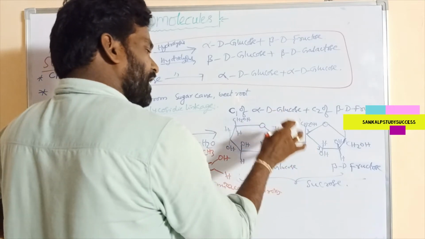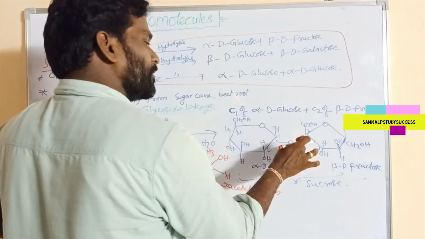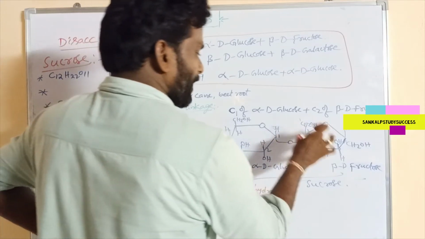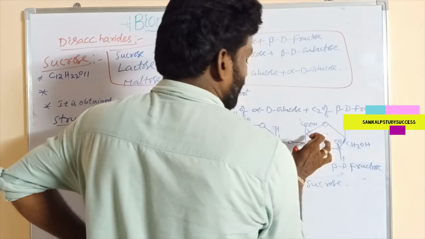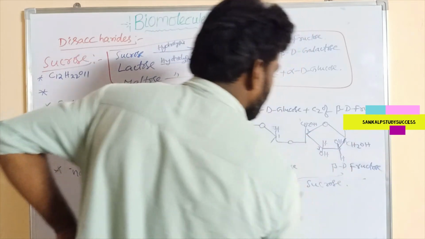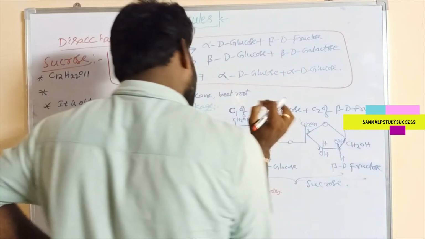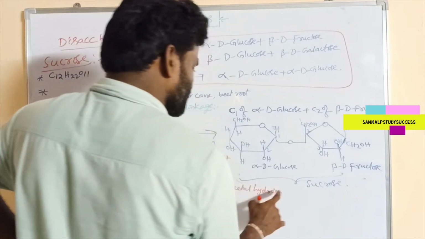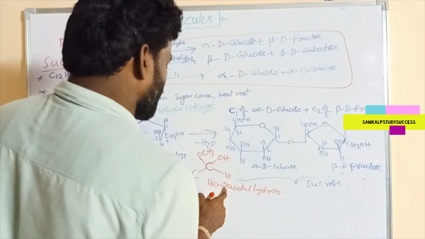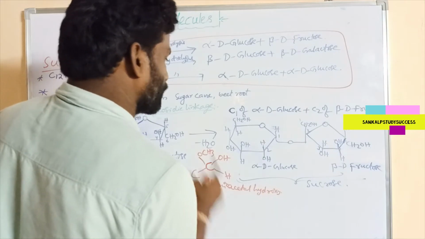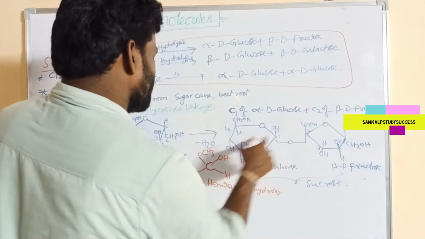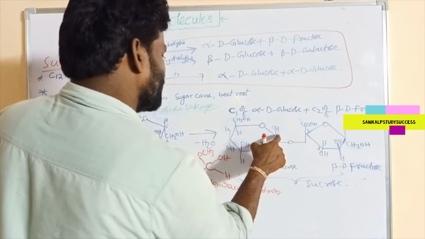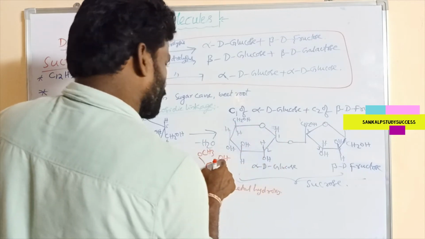That means there is an absence of free aldehyde group in the glucose unit and absence of free ketone group in the beta D fructose unit, and also absence of hemiacetal hydroxy group. So this is OCH3 that is present, but this carbon does not contain OH.